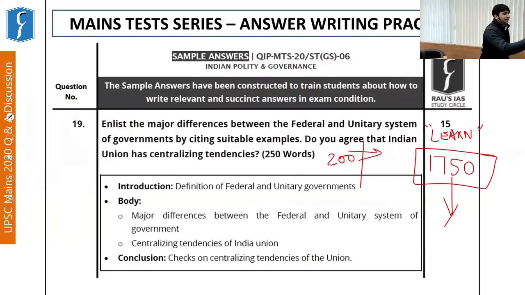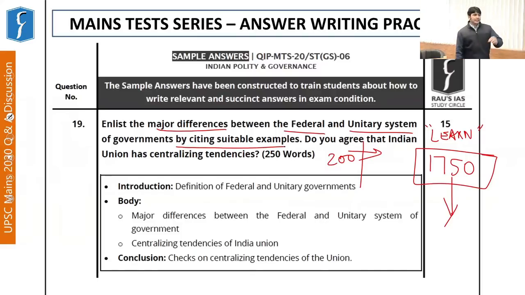Now let's take this question asked in the mains test series. It says, enlist the major differences between federal and unitary system of governments by citing suitable examples. Do you agree that Indian Union has centralizing tendencies? The same aspect was asked by UPSC, which we had asked you in the mains test series. So those students who had answered these questions must be in a better position to handle the questions asked by UPSC.